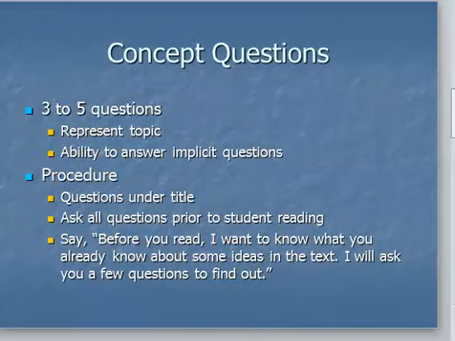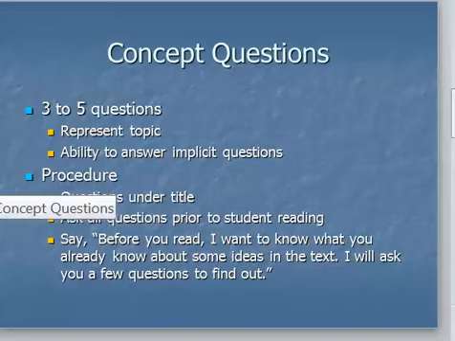The concept questions are usually 3 to 5 questions, and they should be centered around the topic of the passage. And it indicates the student's ability to answer implicit questions at this point. For the procedure, the questions are under the title. You ask all questions prior to them reading. And the directions are, "Before you read, I want to know what you already know about some ideas in the text. I will ask you a few questions to find out." These same directions are on page 38 of the manual.